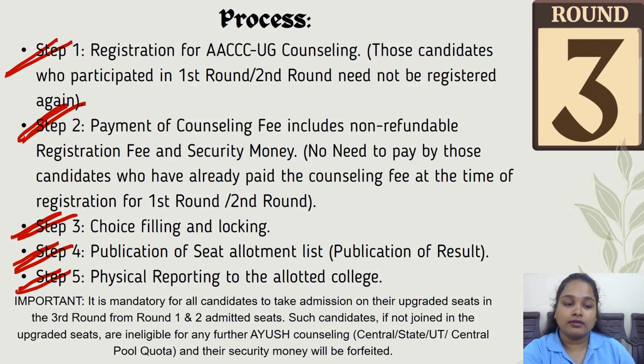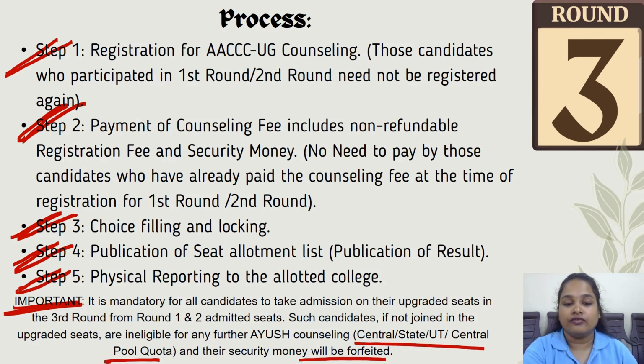There is an important point to be noted in this round: it is mandatory for all the candidates to take admission on their upgraded seats in the third round from the round 1 and round 2 admitted seats. Such candidates, if they do not join the upgraded seats, are ineligible for any further Ayush counselling, central, state, UT, central pool quota, and their security money will be forfeited.